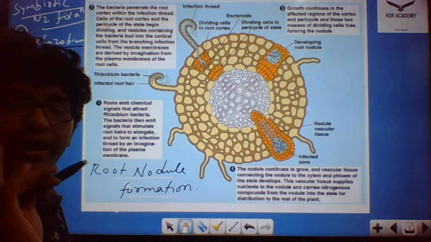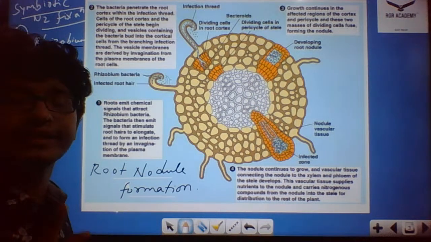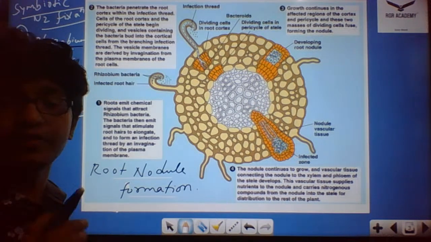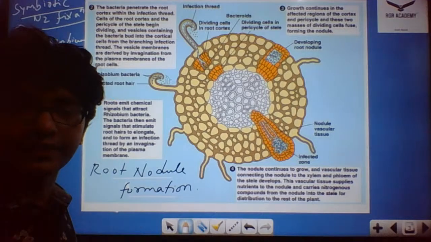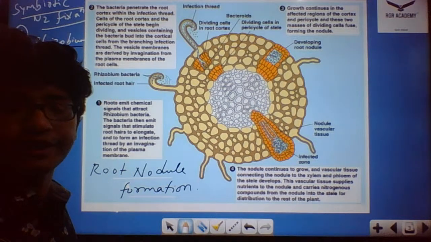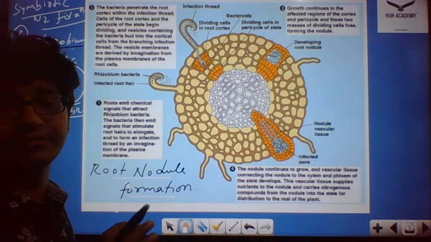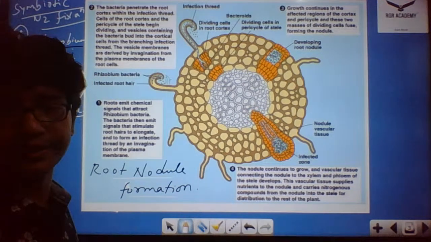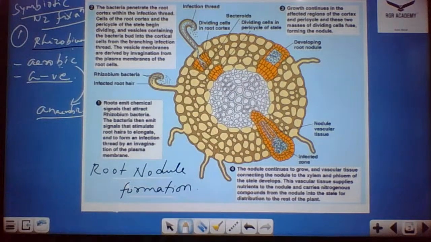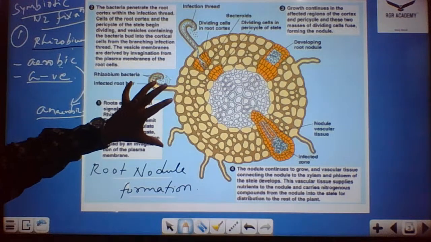Point number two, at the time of nitrogen fixation only this particular bacteria, Rhizobium, will be acting as the symbiotic organism. But apart from this particular process, it is a free living organism, freely residing in the soil itself. Okay, fine. So we're done with this part. Now we move to the first part of the nitrogen fixation.